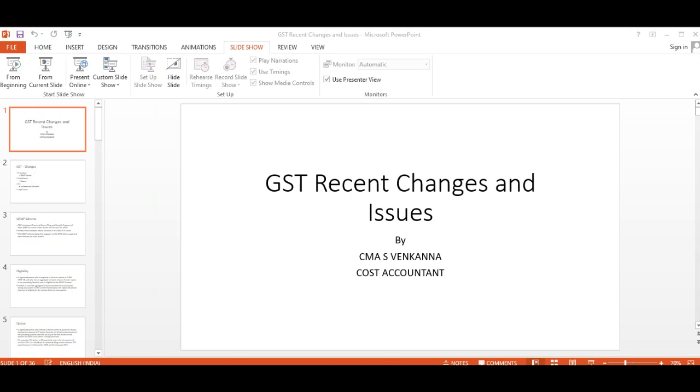Continue with that. All the above challenges listed, these are all issues. Still, I will tell you, my CMA friends, there are a lot of issues. Not only this, there are so many issues so far as the QRMP scheme is concerned. Sometimes even if you opt for the QRMP scheme, it will never show GSTR3B. Once you opt for that, unless you file GSTR1, 3B is not appearing on the portal at all. There are so many issues. I have faced this problem also. So this is about that.